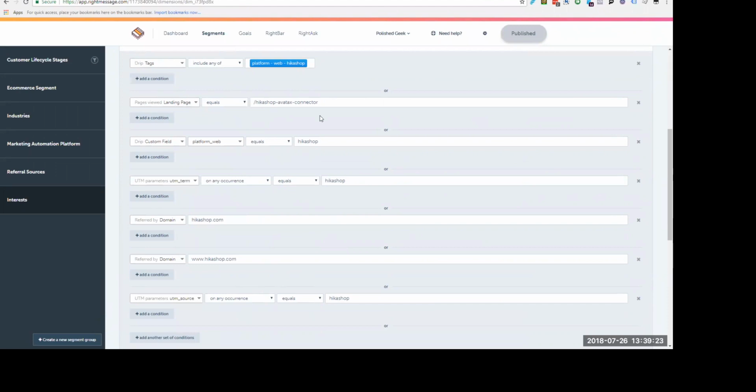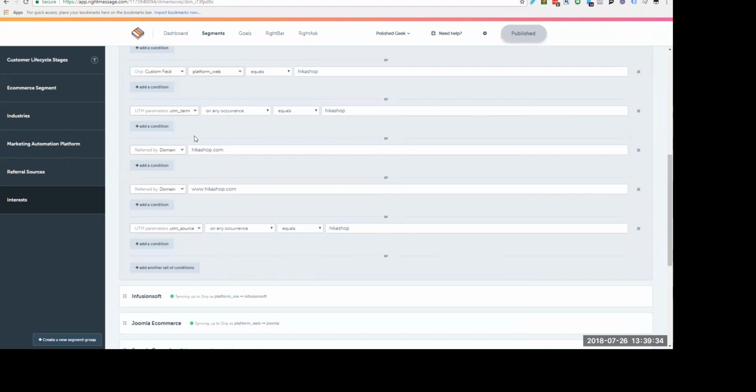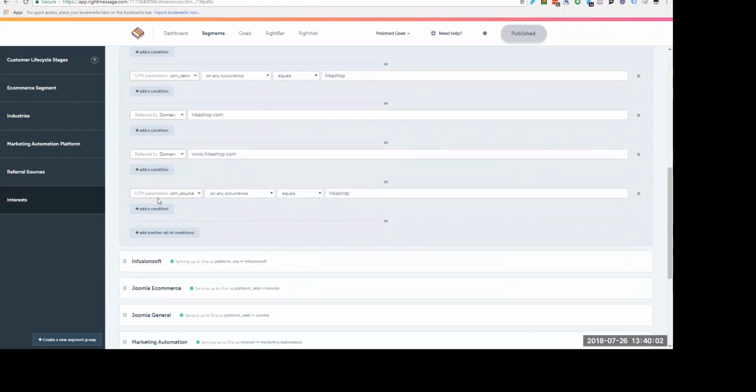I can also say, or there's a custom field in Drip that says that it's Hickashop. There's a couple different ways you can put data in Drip, and I have both activated. Or they came to my website with a URL that had a UTM parameter of term equals Hickashop. Or they came from the domain Hickashop. Now, referral domains, if it opens in a new tab, or if they put tracking protection on, which a lot of people are being encouraged to do in their browser, that doesn't always work. But I still put it in there because maybe I'll catch it, right? So I have both ways that Hickashop could do their domain, or their UTM parameter source equals Hickashop.